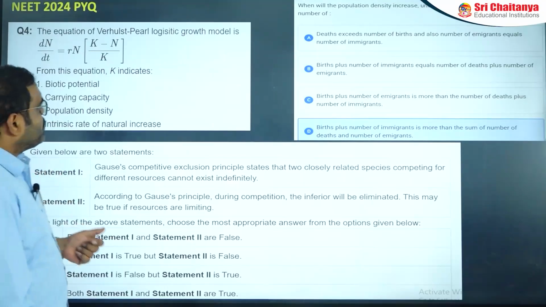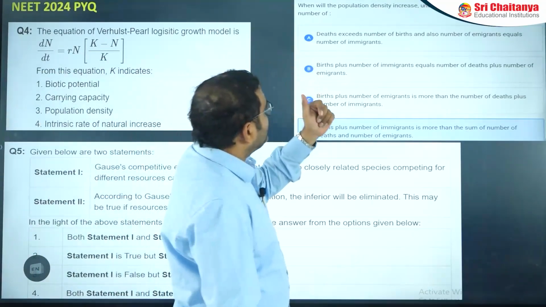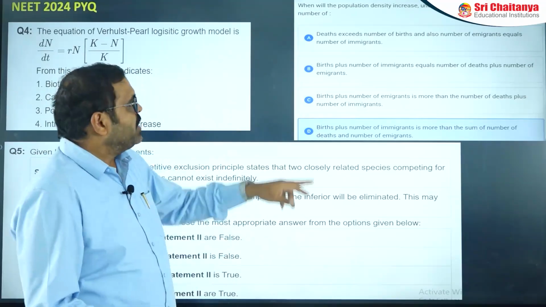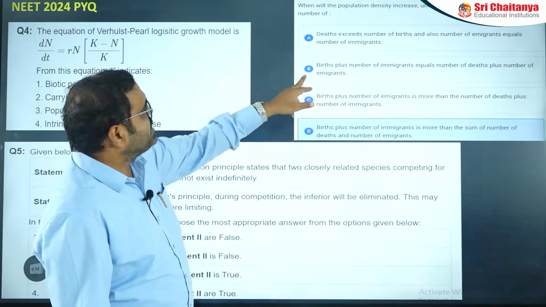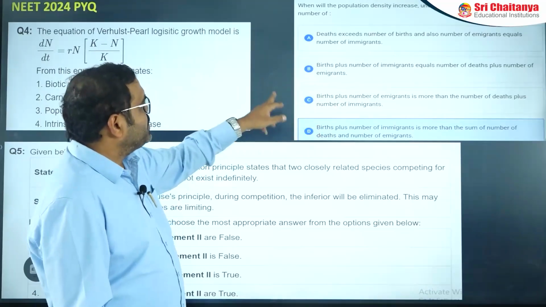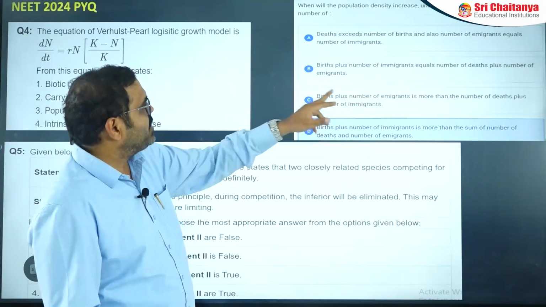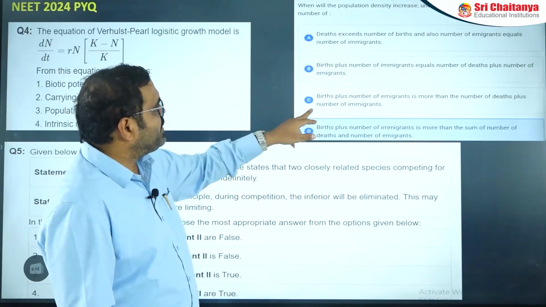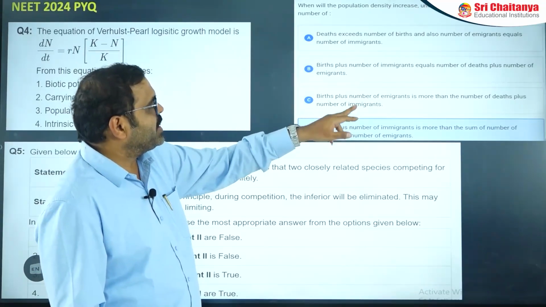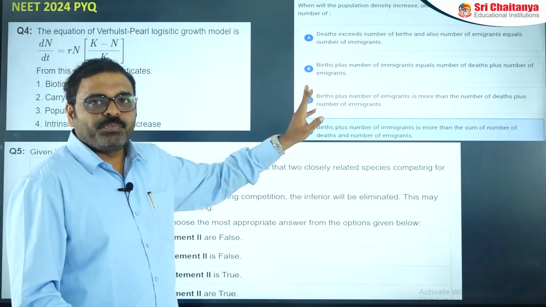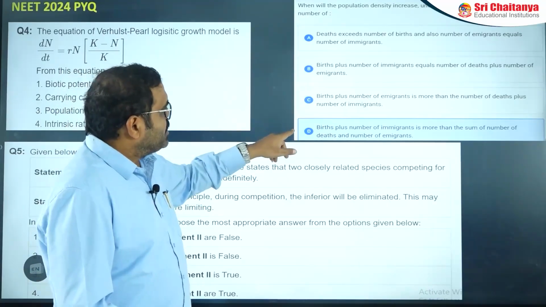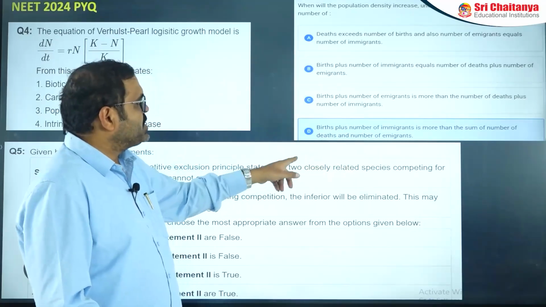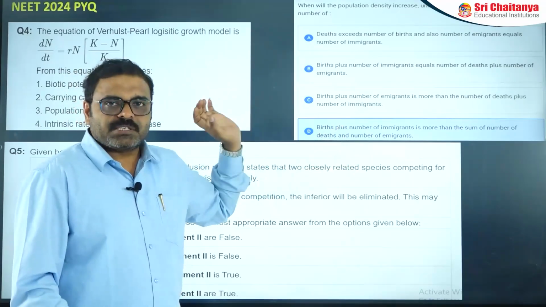Next, another question: when will the population density increase under special conditions? Option 1, the number of deaths increases more than the births, that is not correct. Birth plus number of immigrants equals the number of deaths and emigrants, it is not correct. Next, birth plus number of immigrants is more than the sum of the number of deaths and number of emigrants, this is the correct answer.